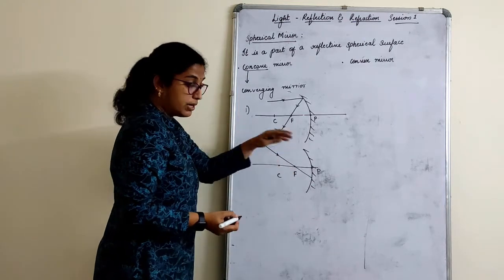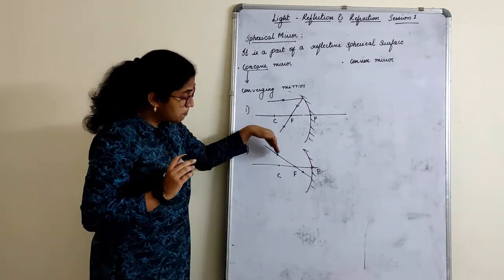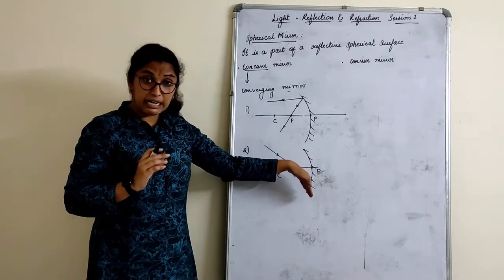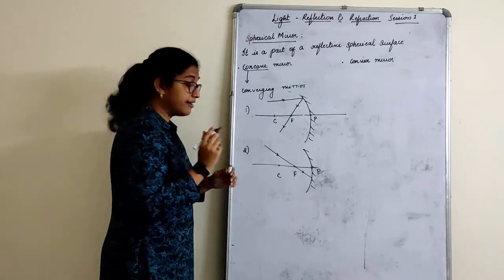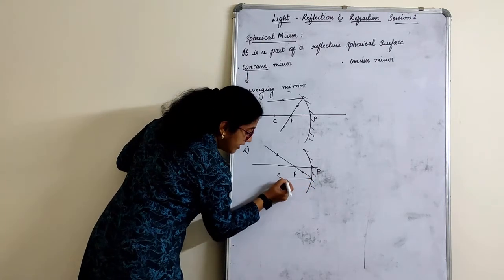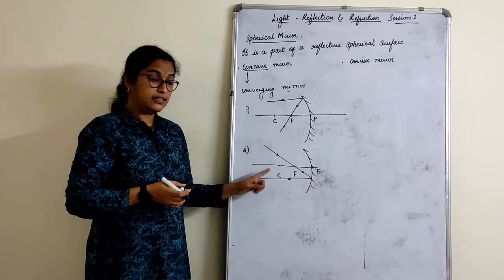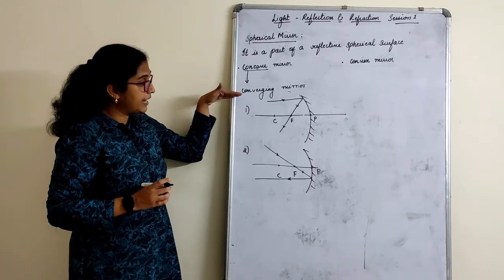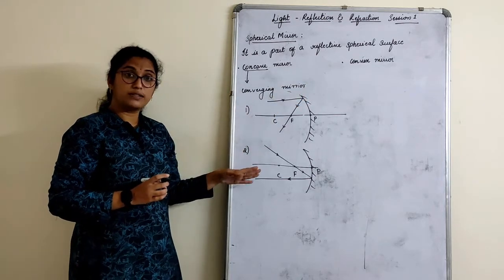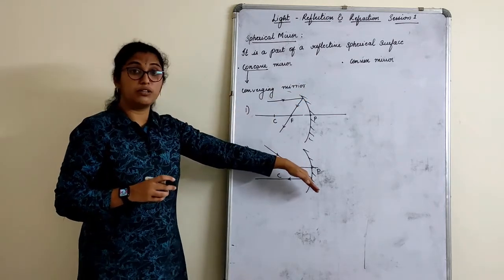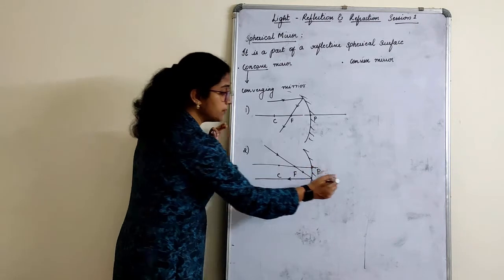Whenever it passes one particular line, children, make sure you have drawn the ray properly. A ray of light which is passing through the focus directly and hitting the mirror has to reflect back. It will reflect in such a way that it goes parallel to the principal axis, right? Reversibility rule. See, a ray of light going parallel to the principal axis, hitting the mirror, passes through the focus. Here, a ray of light passing through the focus bounces back by going parallel to the principal axis. This can also be drawn like this.